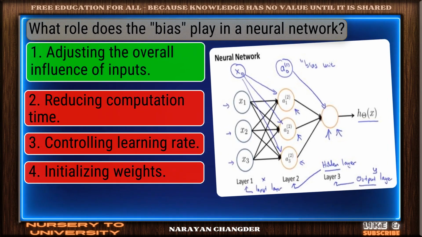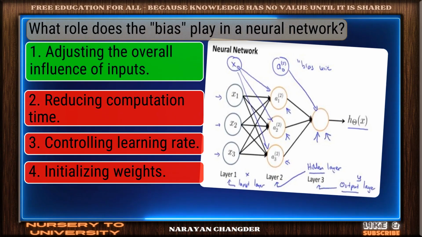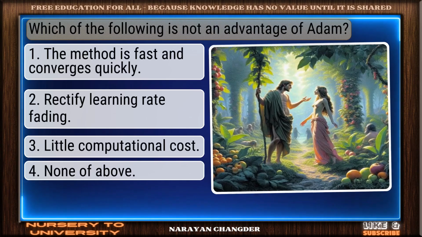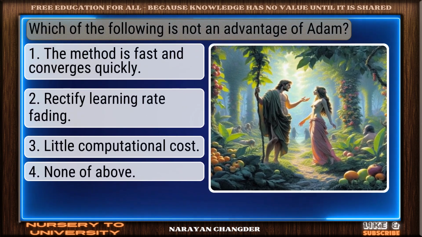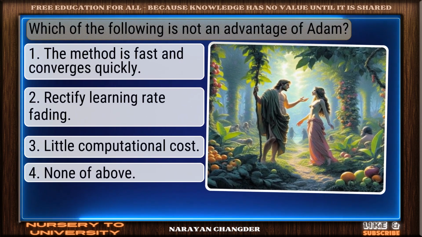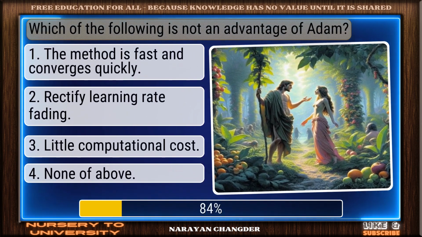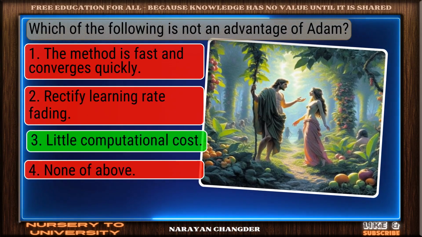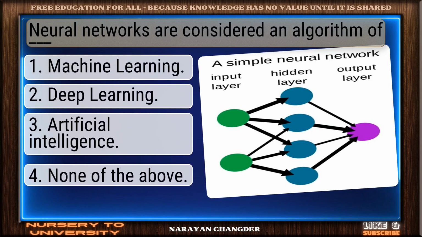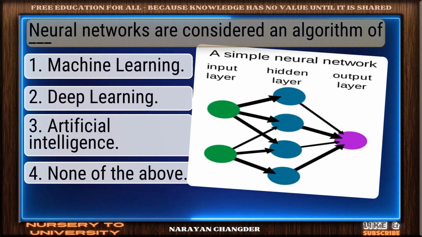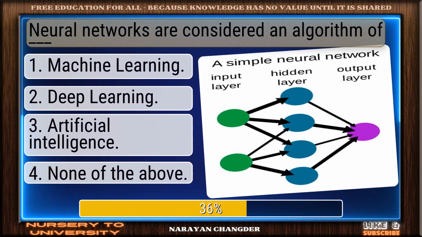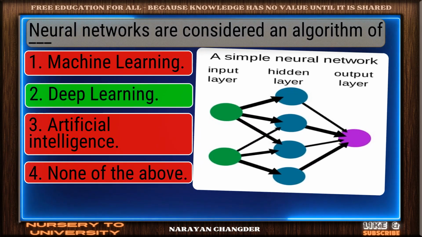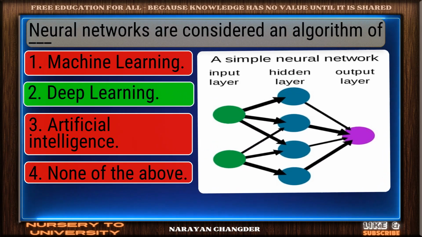Good job. Your answer adjusting the overall influence of inputs works well here. Question number 39. Which of the following is not an advantage of Adam? Correct. Little computational cost is the right answer. Question number 40. Neural networks are considered an algorithm of dash. Correct response. Deep learning is the most accurate answer.